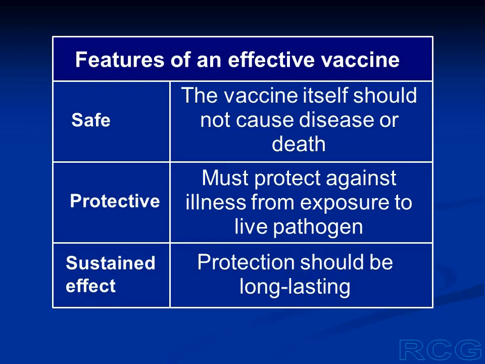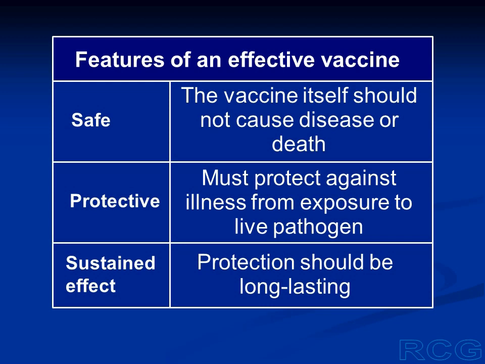The vaccines that we give to healthy persons to protect them against various infectious diseases must be effective, and an effective vaccine should be safe, it should be protective, and it should have a sustained effect. By safe, we mean that the vaccine itself should not cause infection or disease.